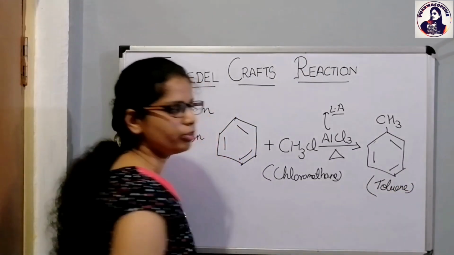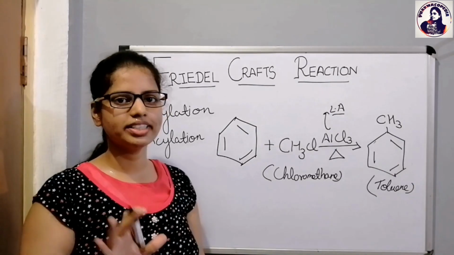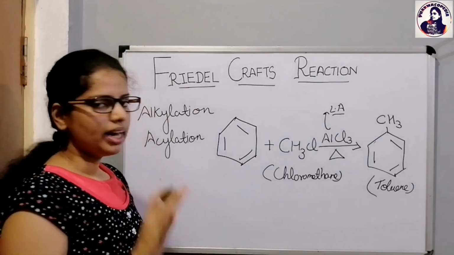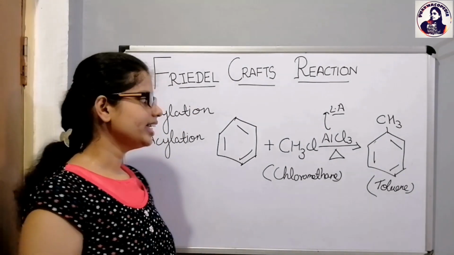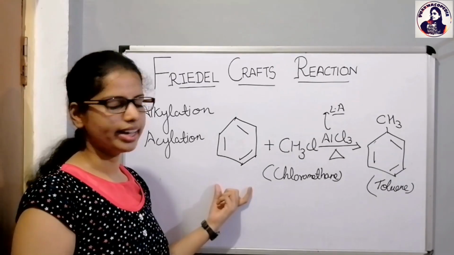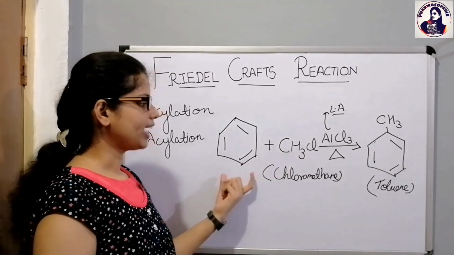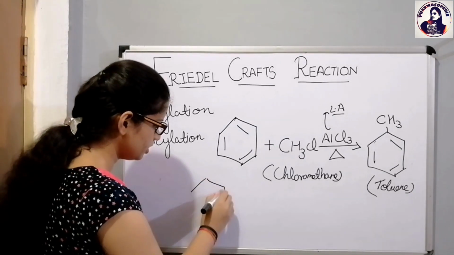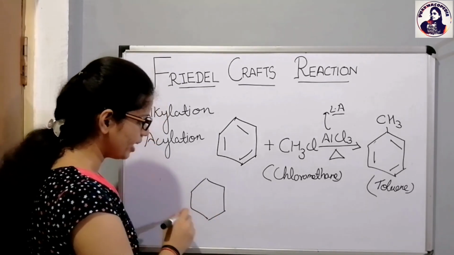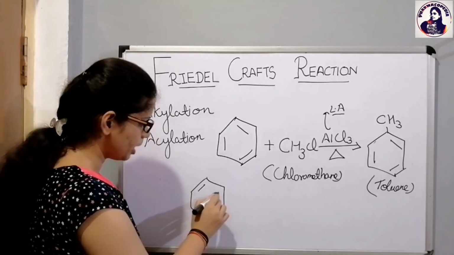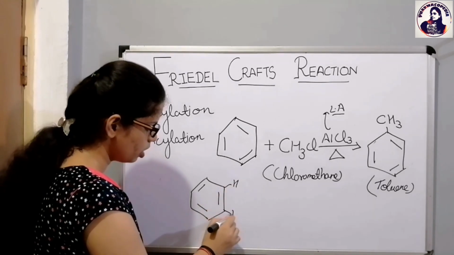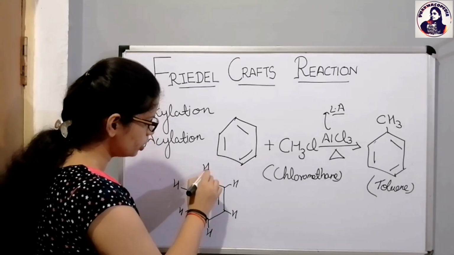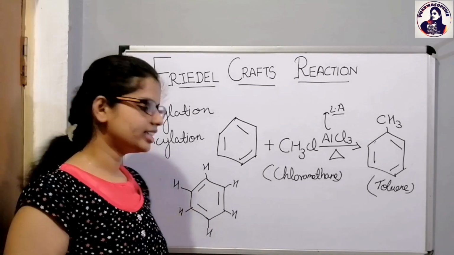Okay, so before explaining the mechanism, I want you to know the basic properties of the benzene ring so that you understand the mechanism well. तो जो सबसे पहला आपके सामने जो क्वेश्चन आता होगा वो ये है कि ये बेंजीन किस तरह का रिएक्शन शो करता है and why only the methyl group is attached to the benzene ring. Okay, so moving ahead to the first question. So this is the benzene ring and according to Kekulé, benzene consists of alternate double bond and each carbon consists of one hydrogen. Okay. So also you know that कि benzene की एक speciality that it shows resonance.